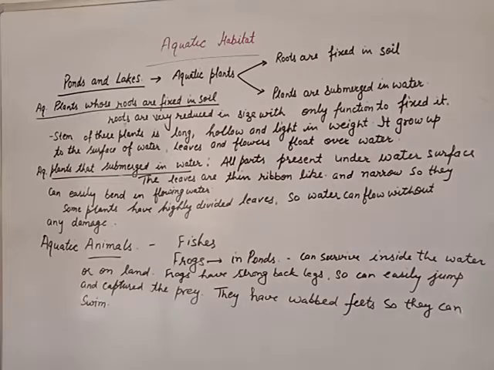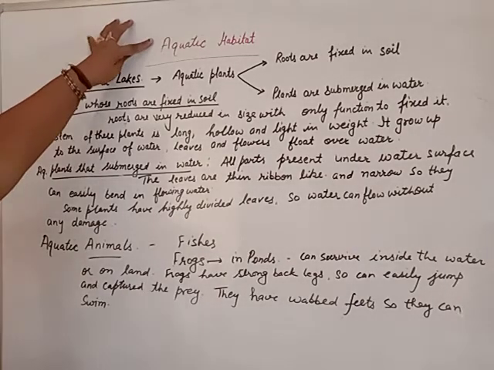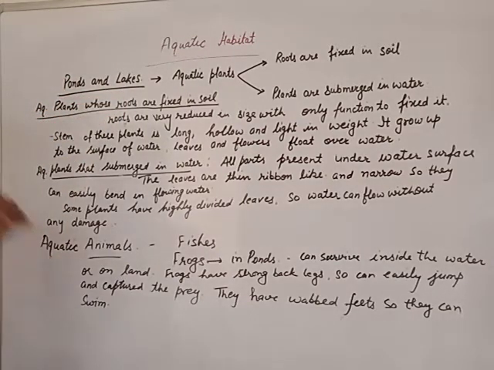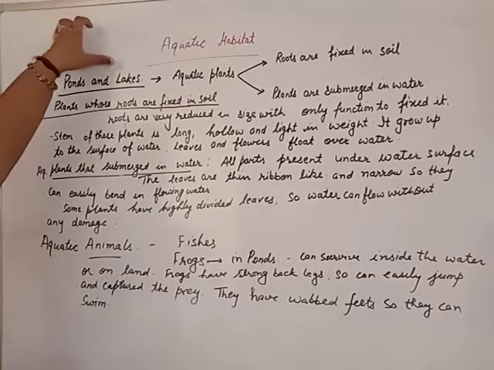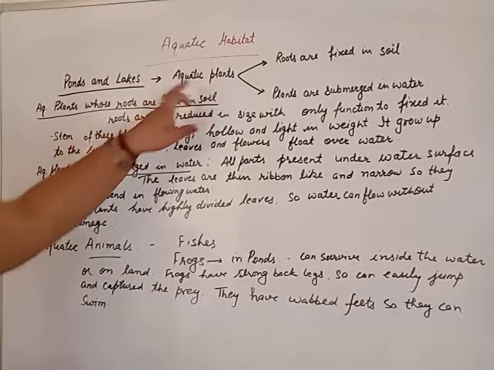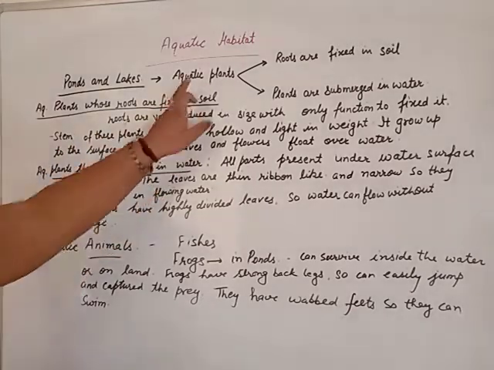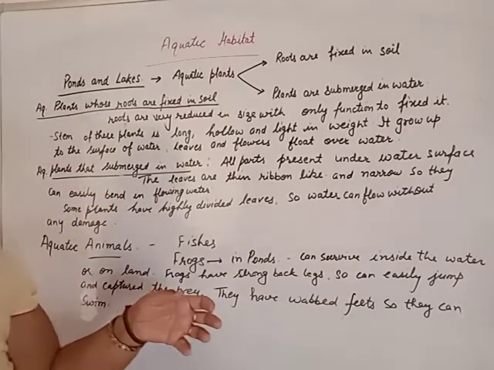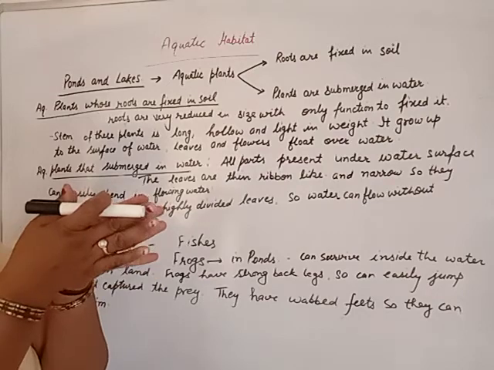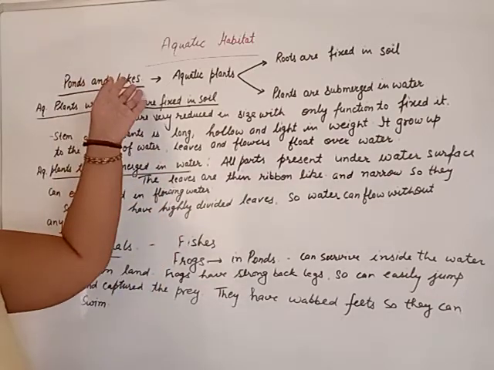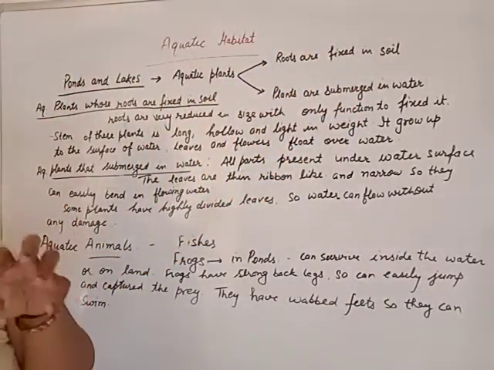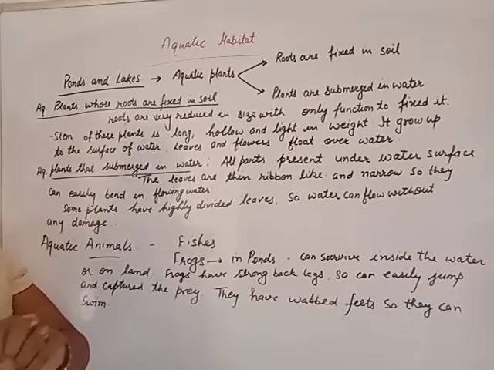We will discuss another habitat under the heading aquatic habitat, that is the ponds and lakes. They have fresh, potable water. In ponds or lakes, we have aquatic plants as well as aquatic animals. Aquatic plants are of two types. Some aquatic plants are at the bank of the pond or lake, and fix their roots in the soil, and some plants are submerged in the water. You will see both types of plants.